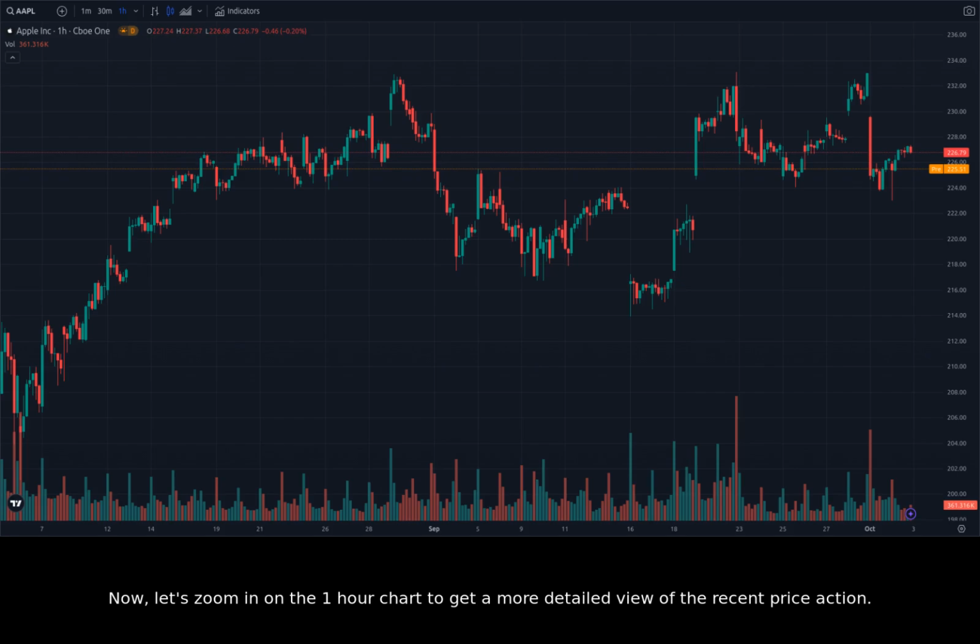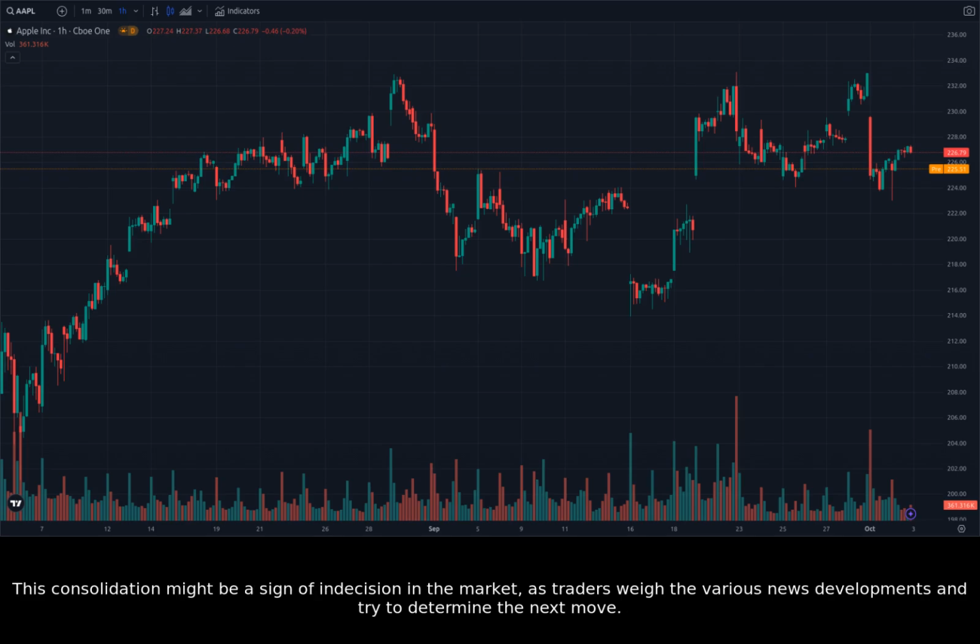Now, let's zoom in on the 1-hour chart to get a more detailed view of the recent price action. Here, we can see some interesting patterns. Notice the recent consolidation phase, where the price has been trading in a tight range. This consolidation might be a sign of indecision in the market, as traders weigh the various news developments and try to determine the next move.